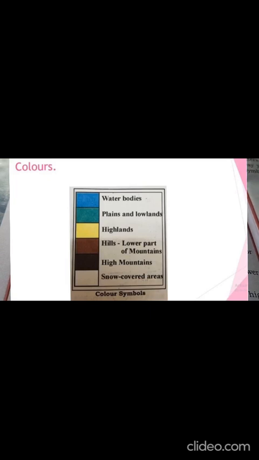So let us study one by one. Blue color represents water bodies like oceans, seas, lakes and rivers. Green color for lowlands or plains. Yellow color for highlands or land higher than the plains. Brown color for hills and lower parts of mountains. Dark brown color for high mountains. White or purple color shows snow-covered areas. So, we can say that colors are very important to recognize the places.